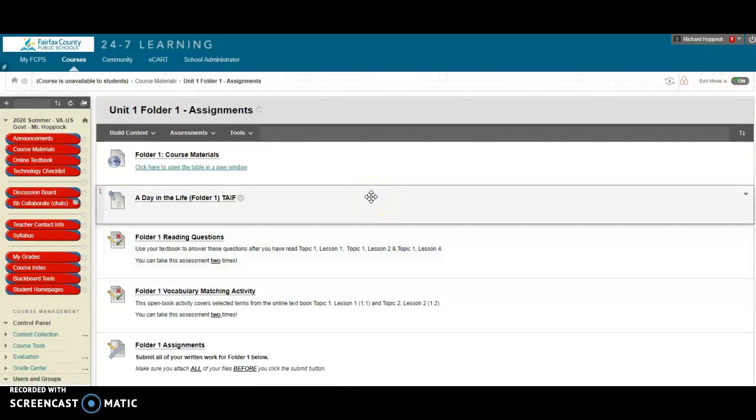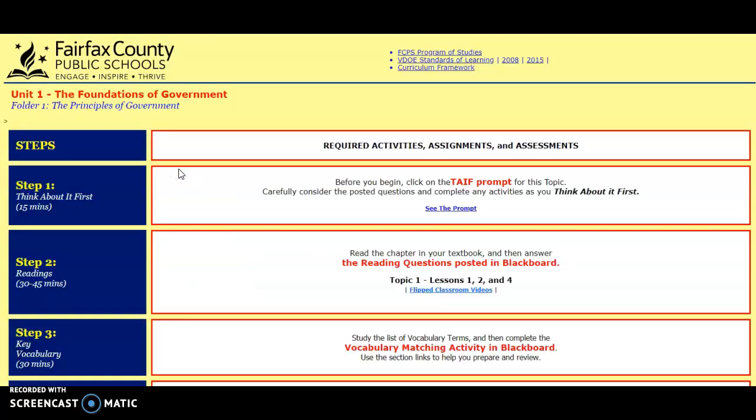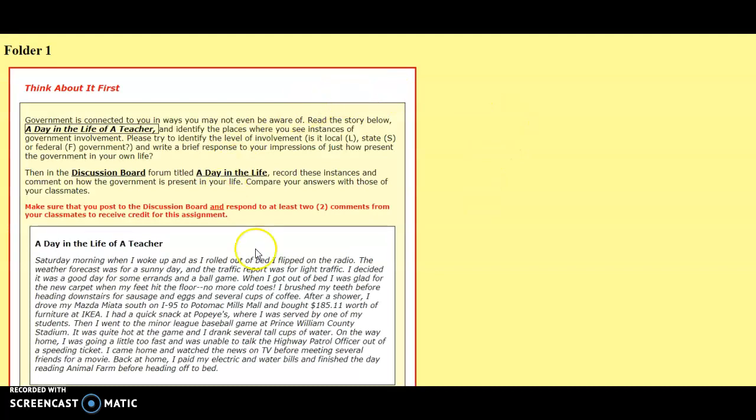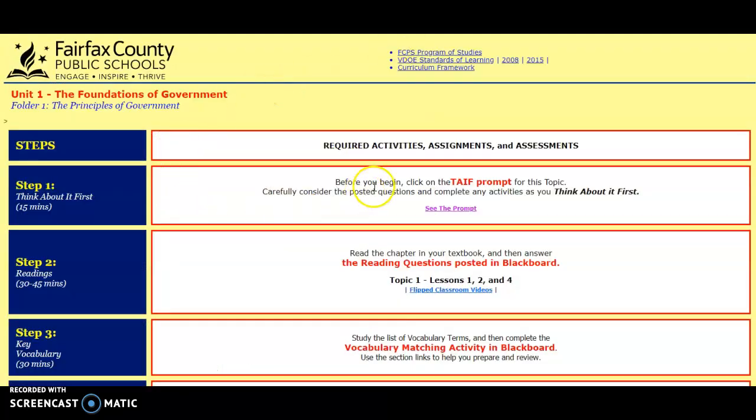And each assignment has a description. So right here is a link to a table in a new window. This tells you what you are supposed to do. Step 1 is the think about it first prompt. You would click there, and that takes you to a question. We're actually going to do this in the orientation, so I don't want you to worry about that, but you click on that for step 1.